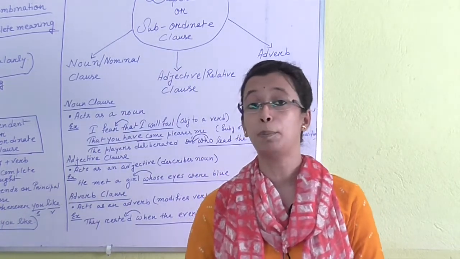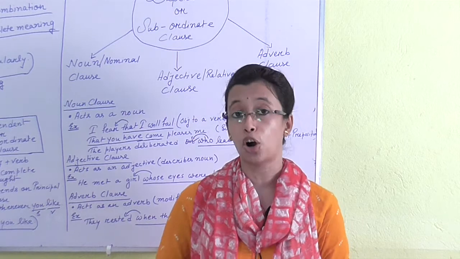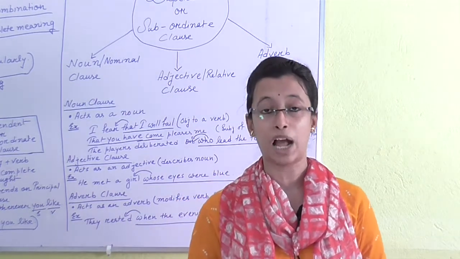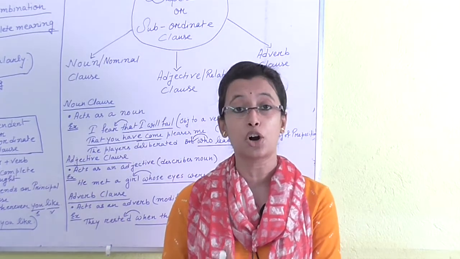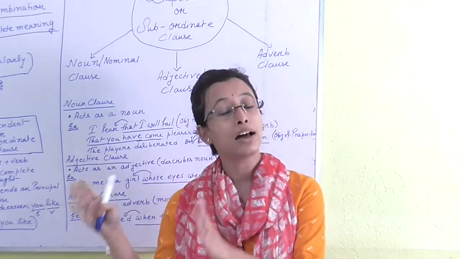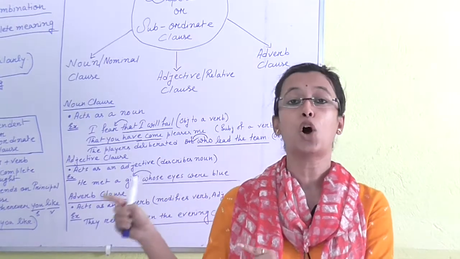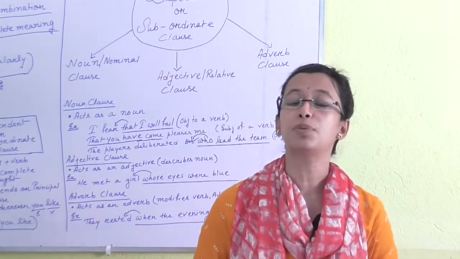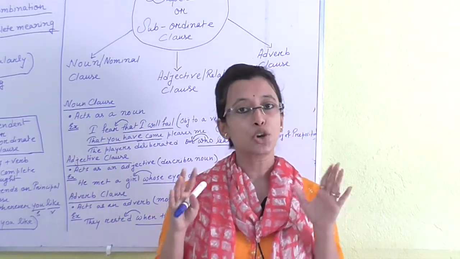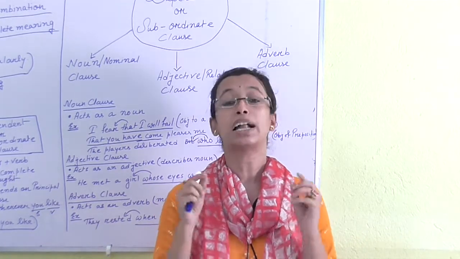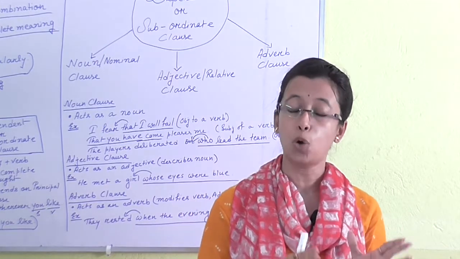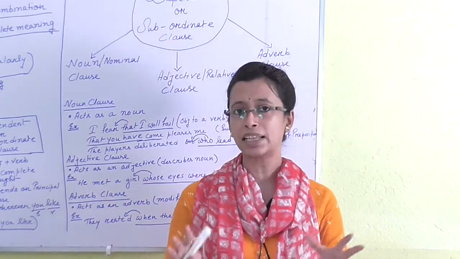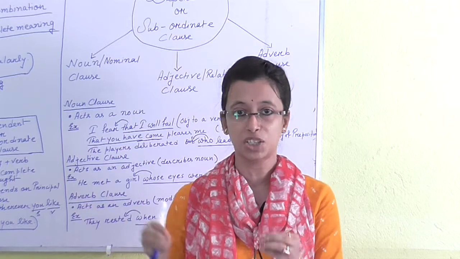There is another example: Rabindranath Tagore is a poet who got the Nobel Prize. Who got the Nobel Prize? Rabindranath Tagore. So here Rabindranath Tagore is the noun and the subordinate clause, who got the Nobel Prize, describes the noun Rabindranath Tagore. So we can easily understand that an adjective clause is a clause that describes a noun. I think you don't have any problem regarding adjective clauses.